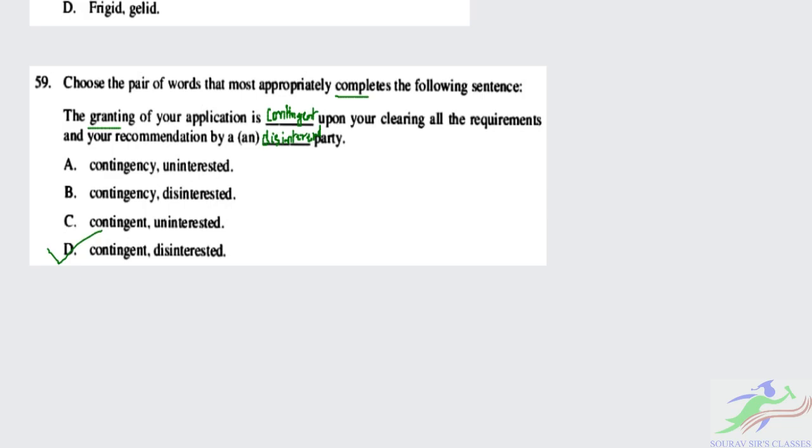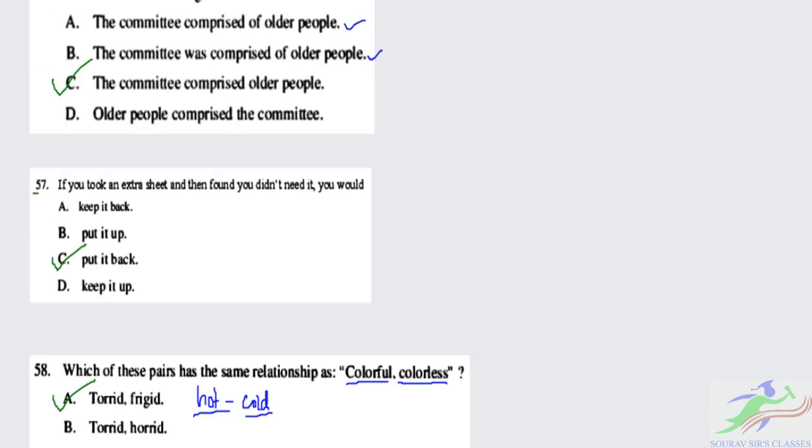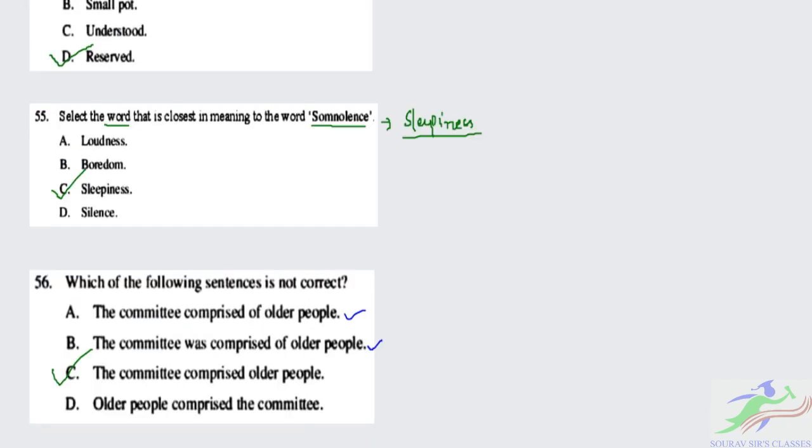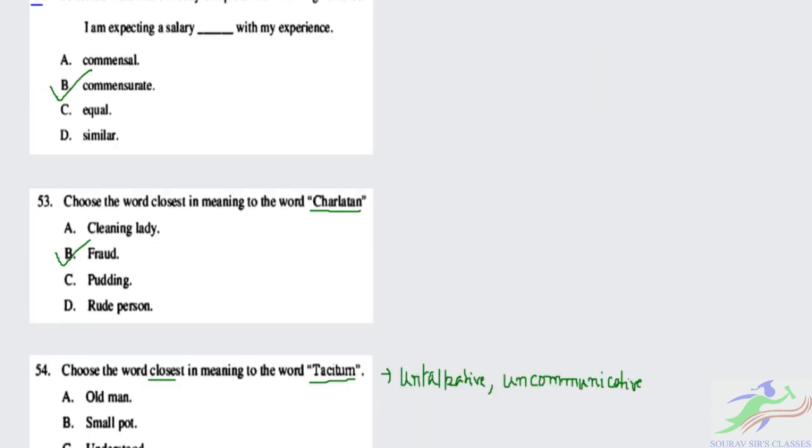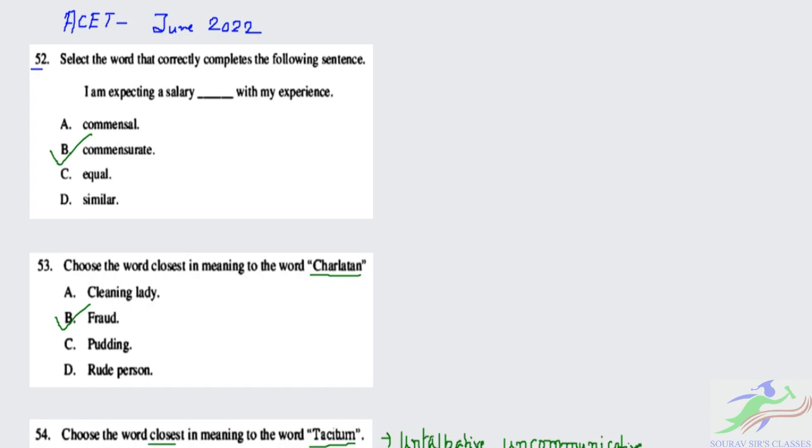With this we have solved questions 52 to 59. So this comprises the English portion. We still have questions left for English: 60, 61 and 62, which we will solve one by one in the next video. Within the next video we will complete the English part of this.